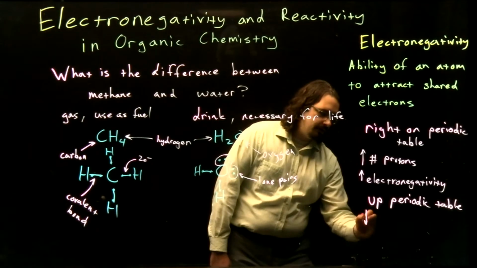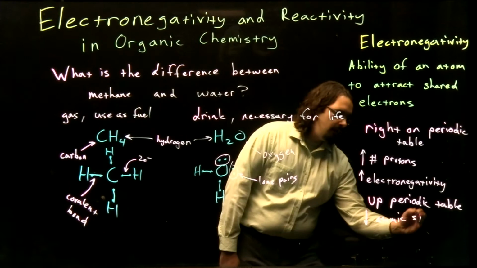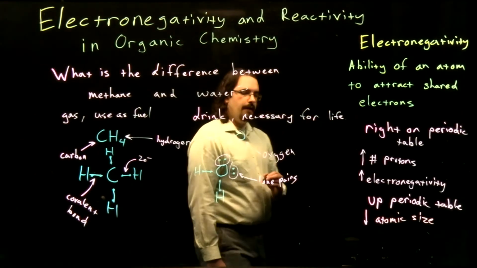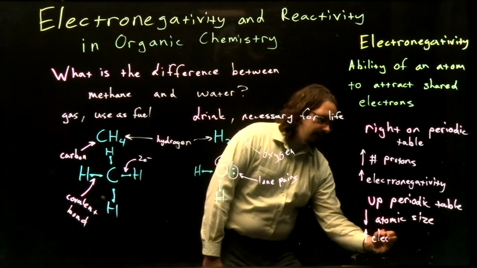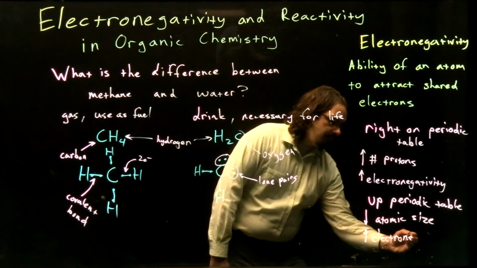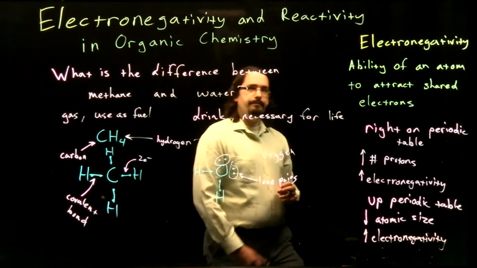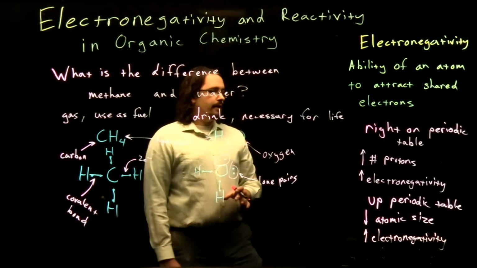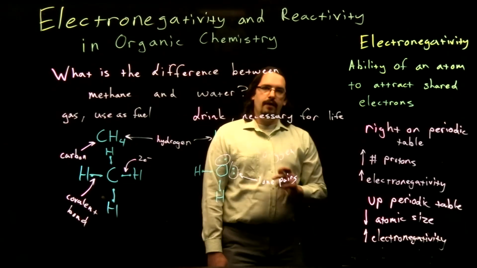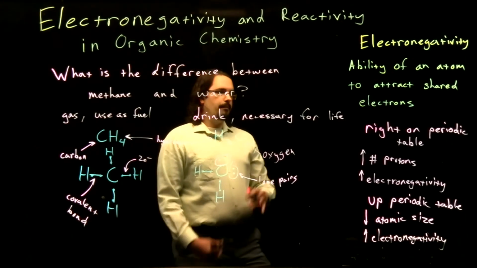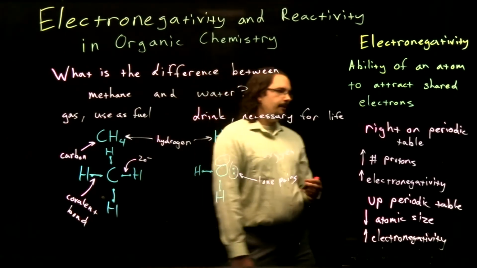So we're decreasing our atomic size, and that results again in an increase in electronegativity. So our electronegativity will increase as we move to the right and as we move up the periodic table. Our most electronegative atoms will be up in the top right corner.